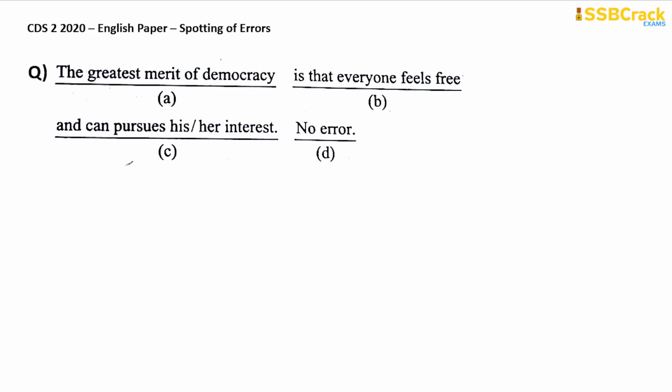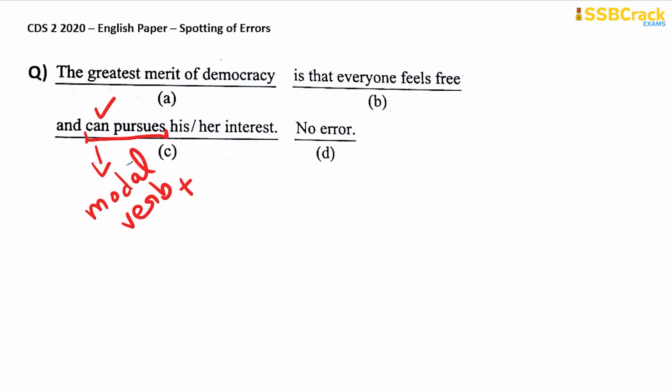Next question. The greatest merit of democracy is that everyone feels free and can pursue his or her interests. So, the problem is with the use of this can pursues. Now, you know what can is, right? If you have already gone through my lecture on verbs, you know that can is basically a modal verb. It's a modal verb, right? So, a modal verb will always be followed by, and can is a present modal verb. It's not could, it's can.